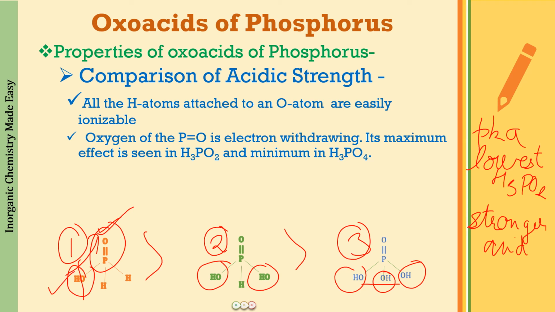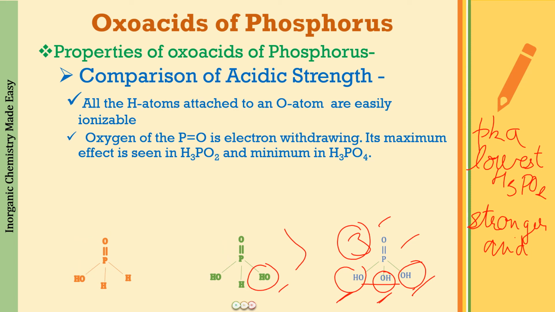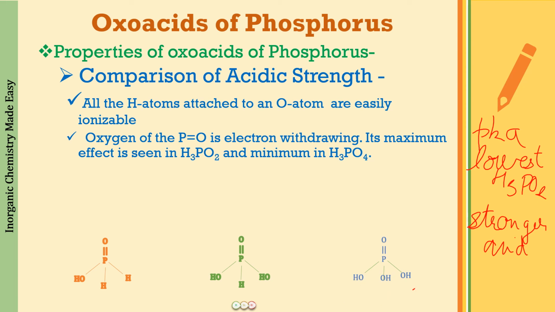It is just like one person pulling one person, or one person pulling two persons, or one person pulling three persons. Obviously, when one person has to pull just one, it is much easier than when we have to pull three people. Therefore, the pKa value for H3PO2 came to be lower in comparison to H3PO4. Alright, so what do we conclude from this?